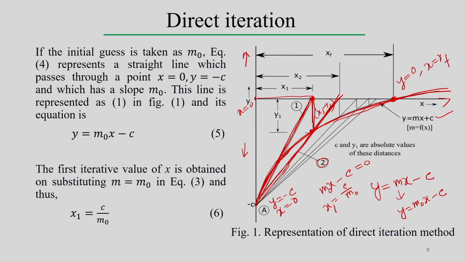There is a change in the slope, and again we recalculate the slope and the new value. Then we estimate the value of x3, x4, like that, changing the slope. Finally, we can reach x equal to xf. So, we reach this particular solution at x equal to xf, where y equals 0. This is the typical representation of the direct iterative technique to solve this equation.